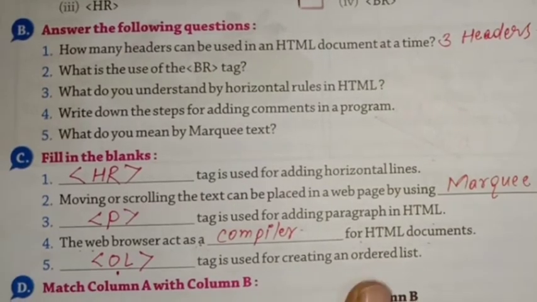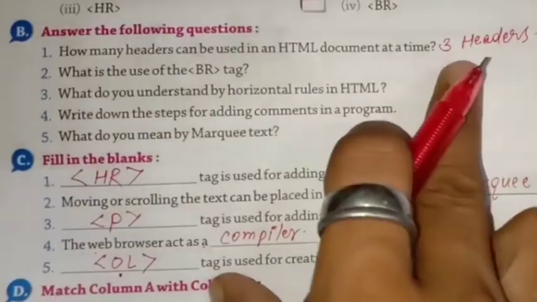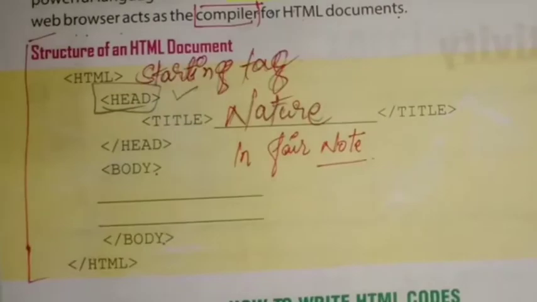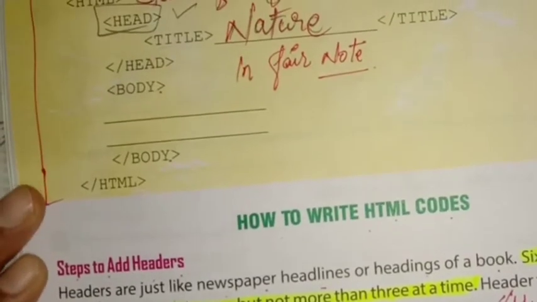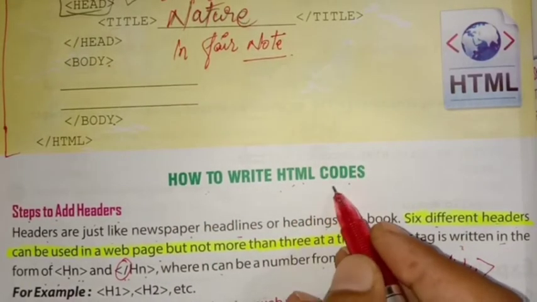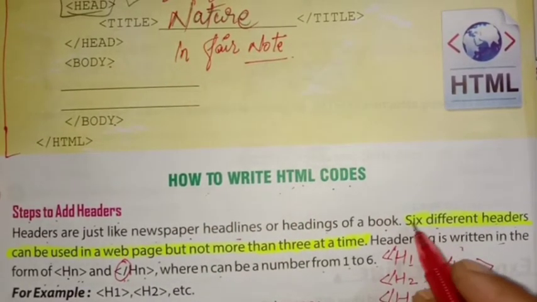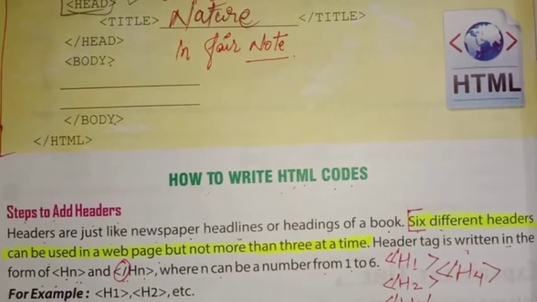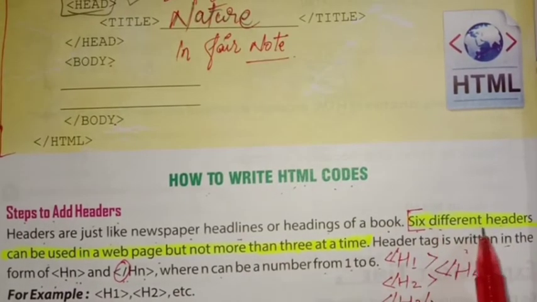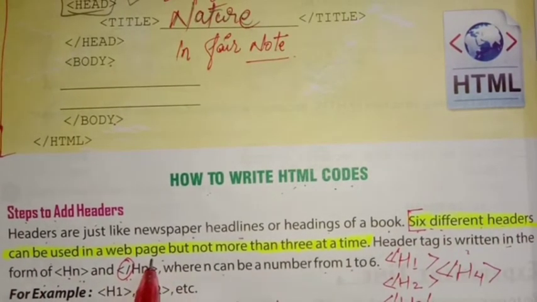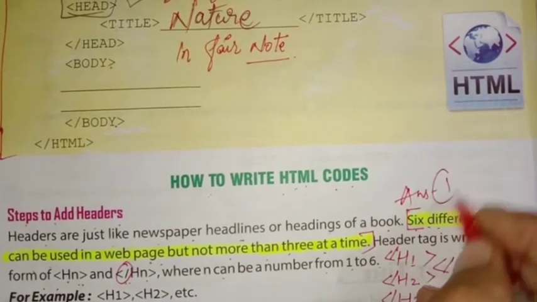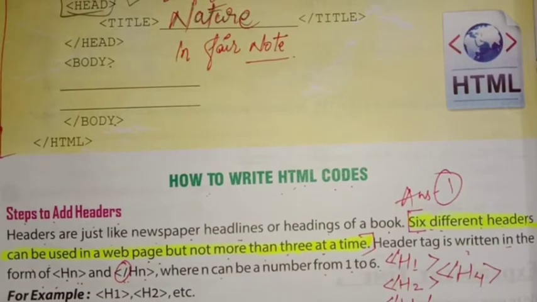Yeah, okay, all quiet, I am telling you. The answer is three headers. Page number 90. How to write HTML code? First line, yeah. You can write the simple answer also, three headers. Or you can write this one also: six different headers can be used in a web page, but not more than three at a time. Answer first. Okay.